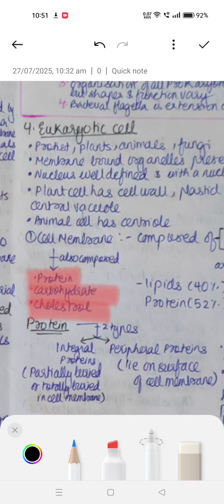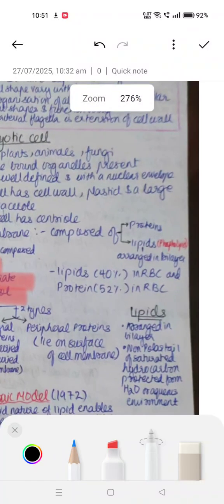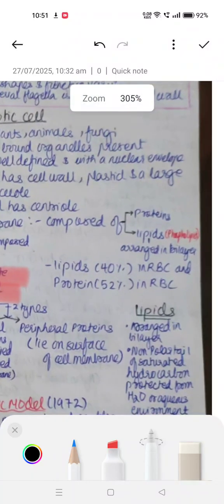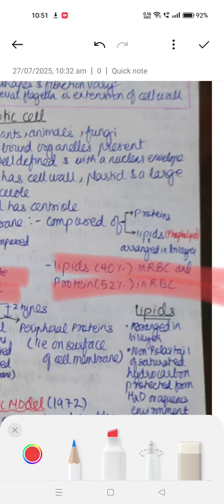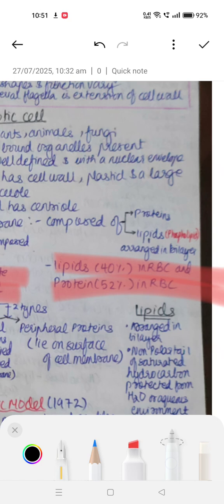Now the lipids and the proteins in RBC, the percentage is given in NCERT: lipid is 40% and protein is 52%. I'm repeating it again.